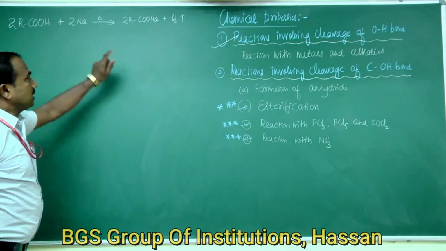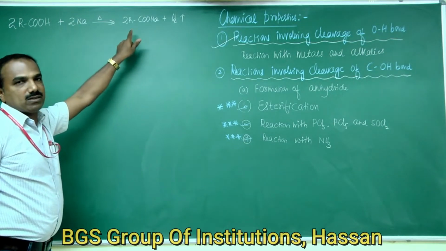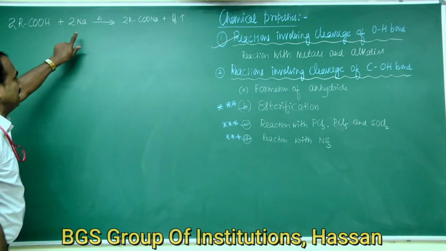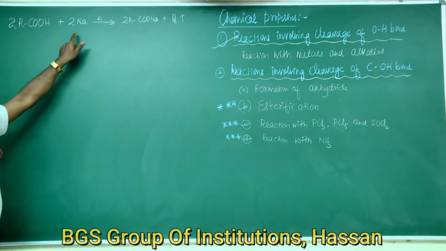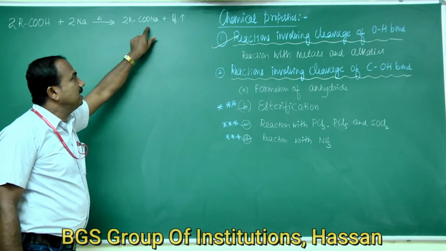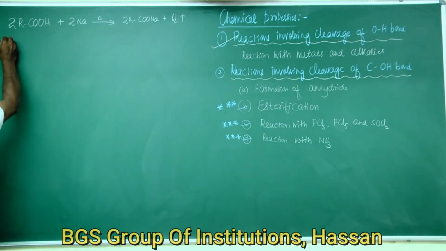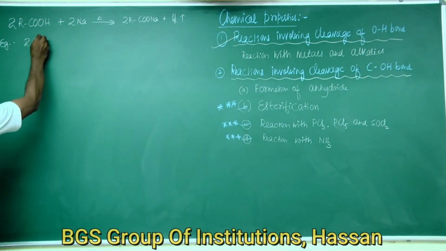So alcohols also react with sodium metal to liberate hydrogen. Likewise, carboxylic acid also reacts with highly electropositive metals like sodium to form sodium salts of carboxylic acids with the liberation of hydrogen gas.